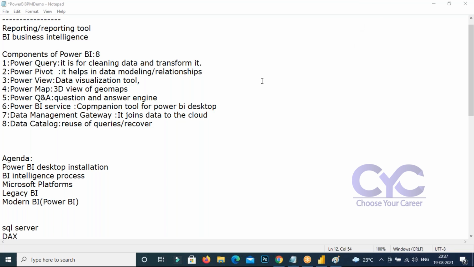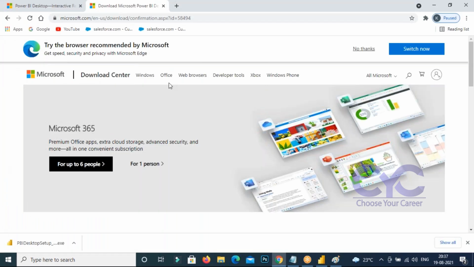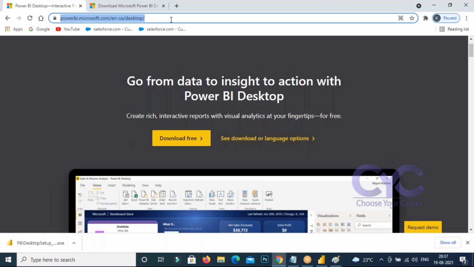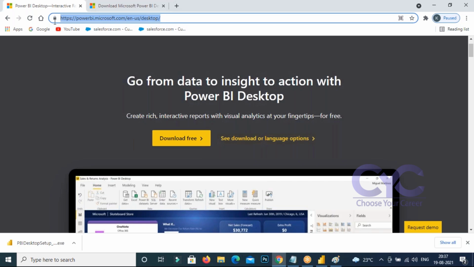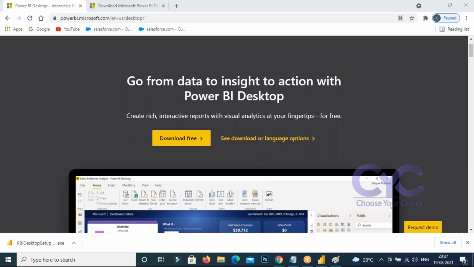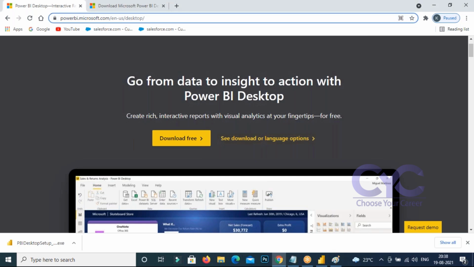That is about the Power BI installation. Everyone must install this. If anyone is unable to install this, I will give that link. I will give that link here. You can use it. Not now. After finishing this class, you can take that. Use that link I shared in the chat. You can check it here. Like that, we are going to install.